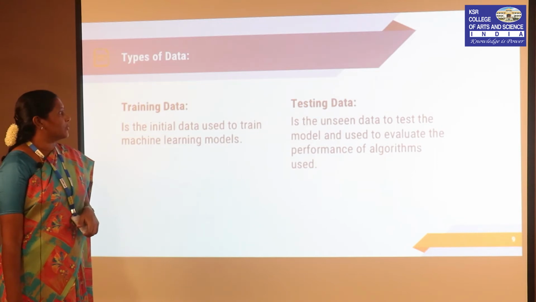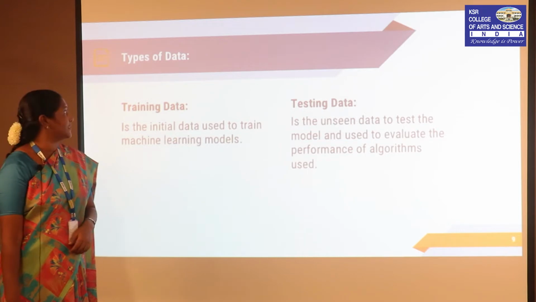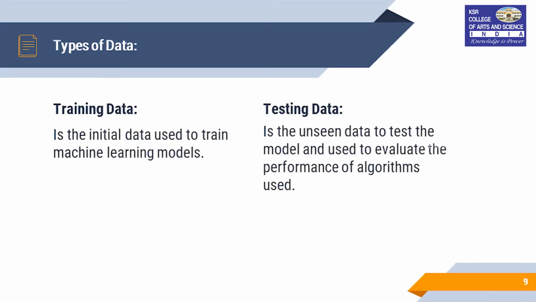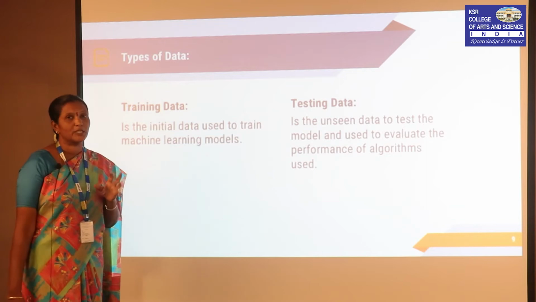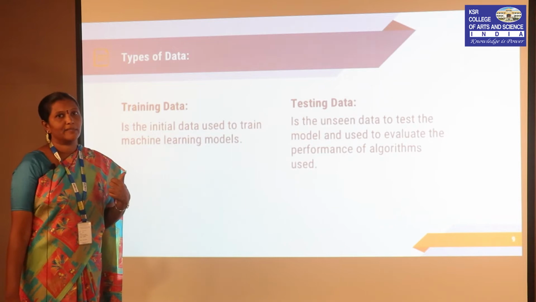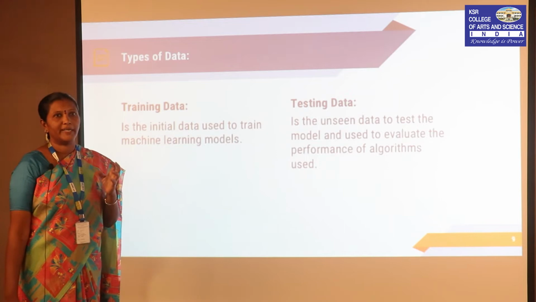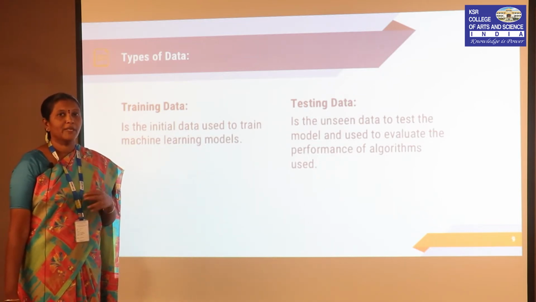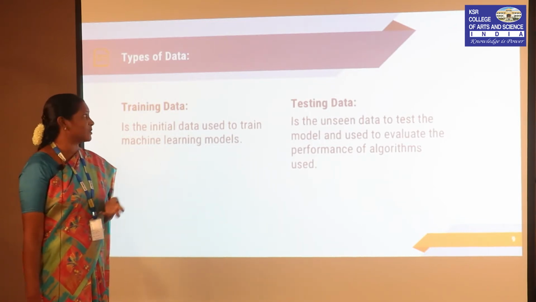There are two types of data, or data sets, when considering machine learning. One is the training data and another is the testing data. Training data is the initial data that is used to train the machine learning models. We can say this training data is nothing but labeled data. We give some labels. For example, if I want to identify an animal, I can give it as training data by providing some of the features related to that particular image.